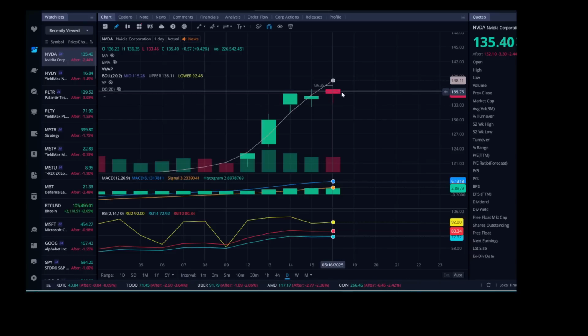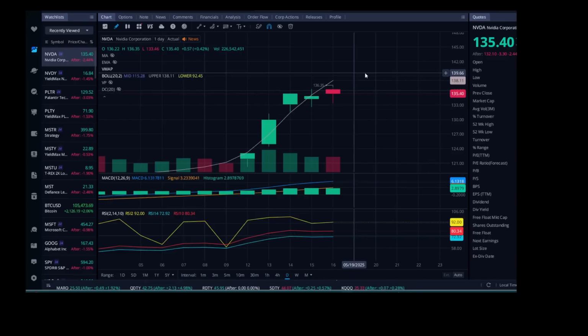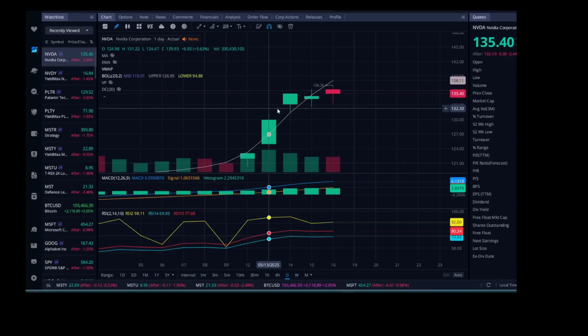Even though it is a red candle, we'll hope to see that come Monday that we get a nice move up. Of course, nothing is guaranteed, but it just shows that there are buyers living in this area right here, that we're able to push that back up. And like I said, NVDY did capture all 0.42% of that upside. So love to see that.